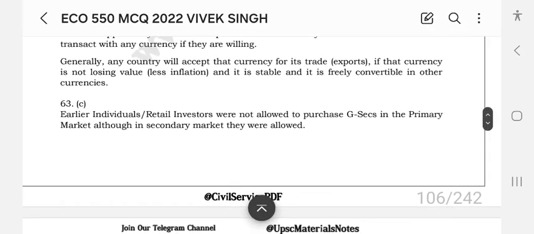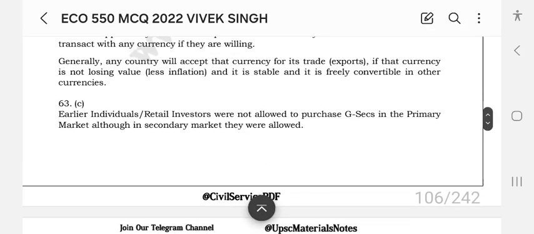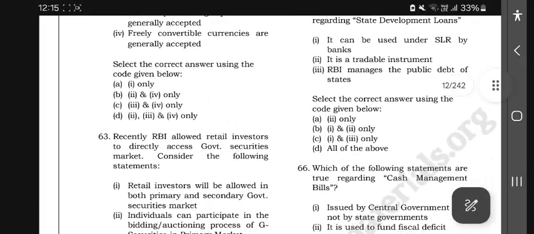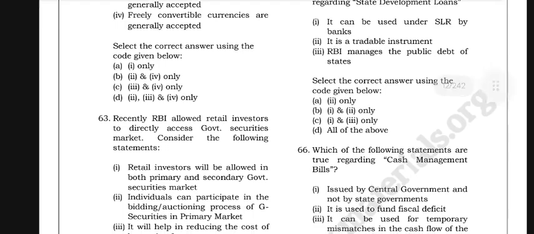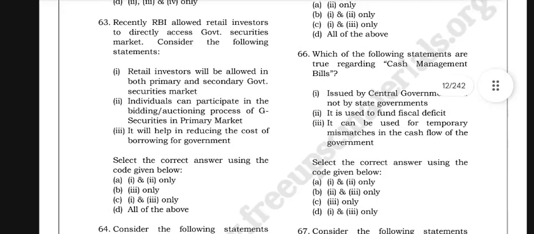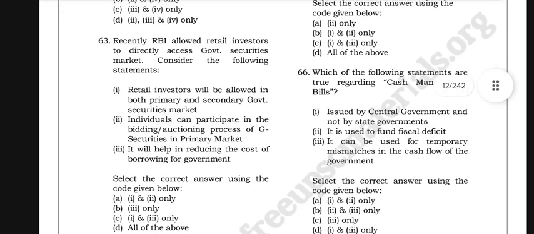Okay, 63. Recently, RBI allowed retail investors to directly access the government securities market, and consider the following statements. Retail investors will be allowed in both the primary and secondary government securities market. Investors can participate in the bidding or auctioning process of securities in the primary market. It will help in reducing the cost of borrowing for the government.